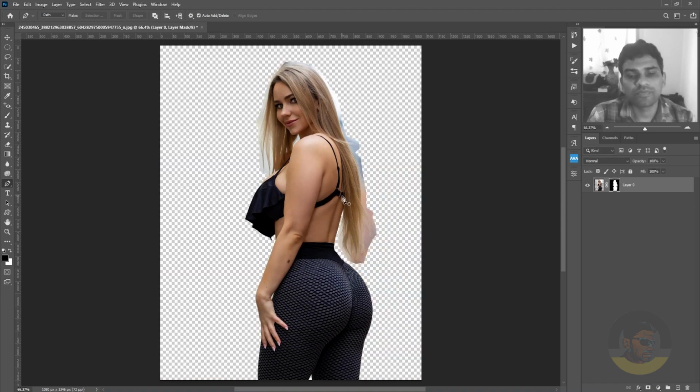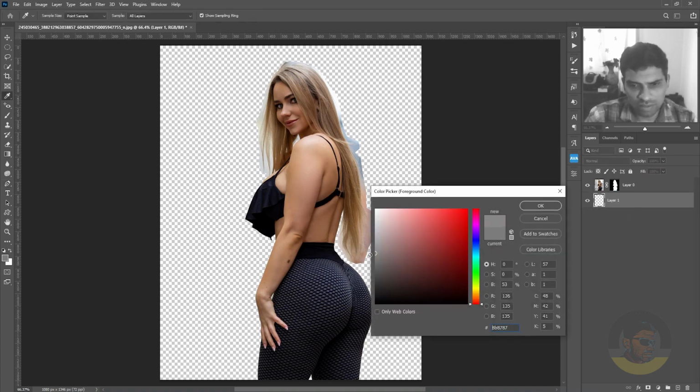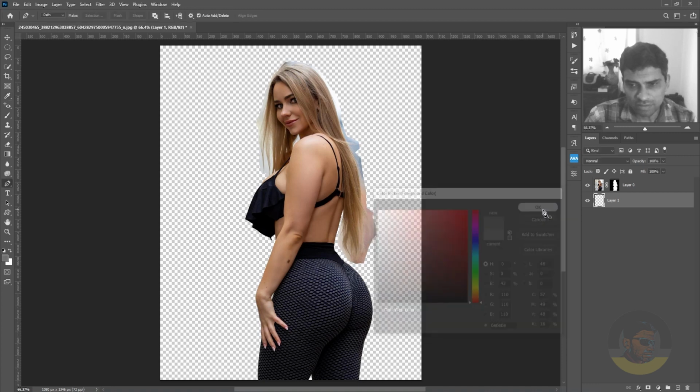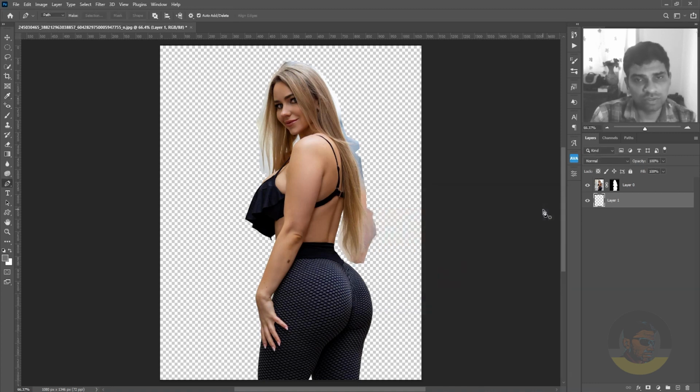Now it's time to create a new background to see how good we did or how bad we did with removing the background. So I will create a new layer in the layers panel, move this layer below our subject and fill it with a dark gray color. Gray colors are best to see how well the selection is or how you did the work.